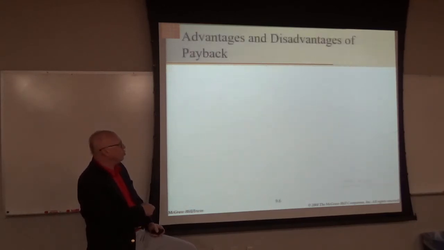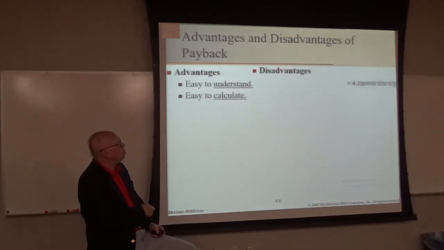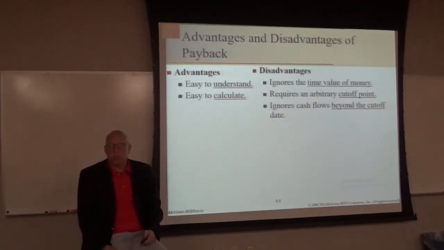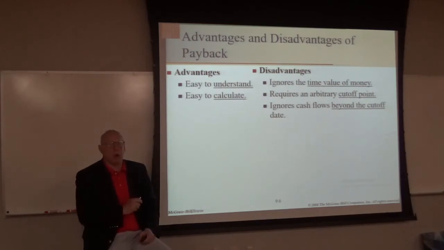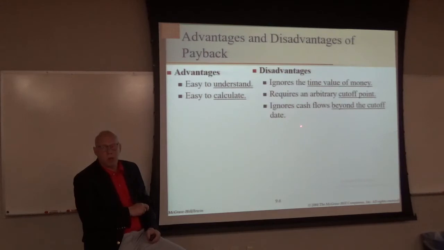But introducing the time value of money still does not address this arbitrary cutoff point of 2 years. How did we come up with 2 years? A very important problem with the payback method is it ignores cash flows that are beyond the cutoff date. What happens after 2 years? Okay?